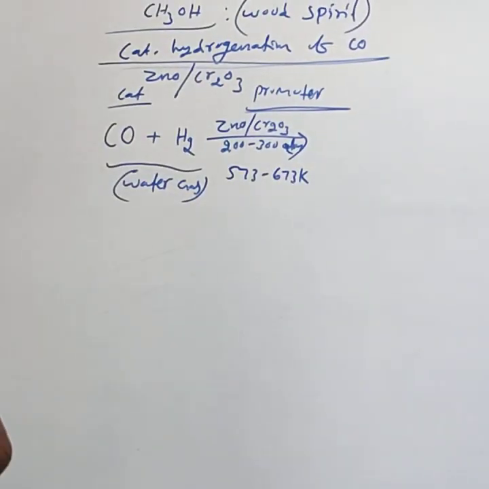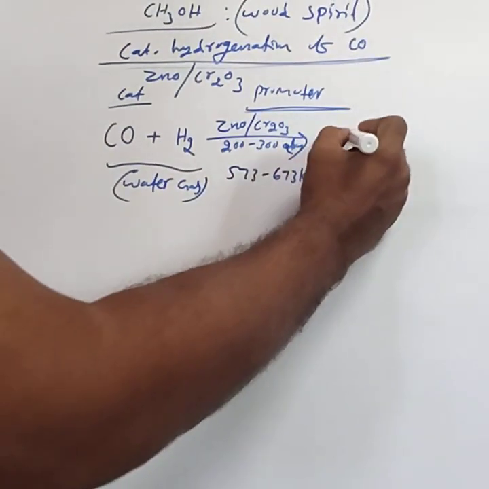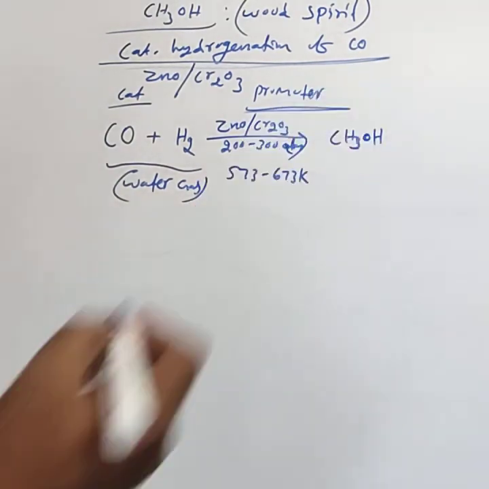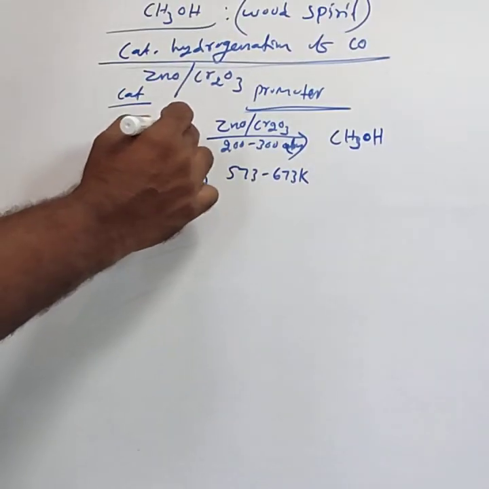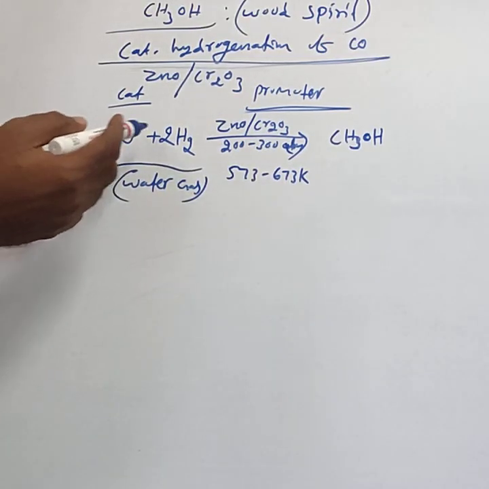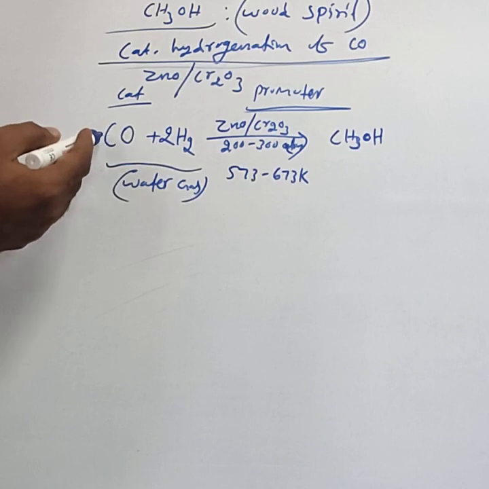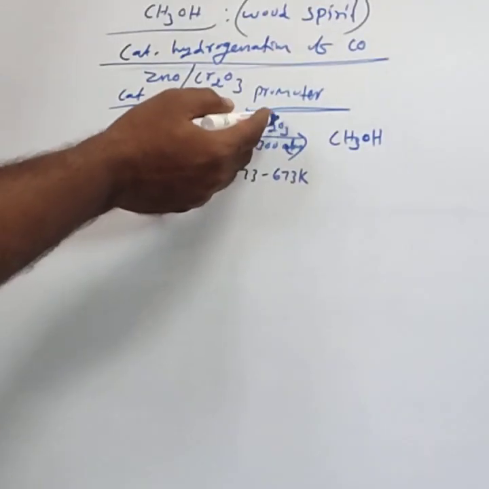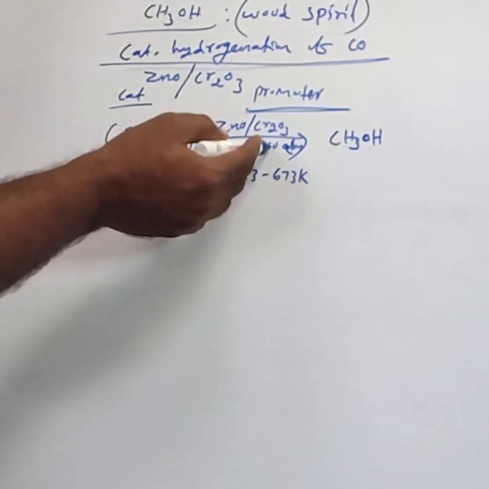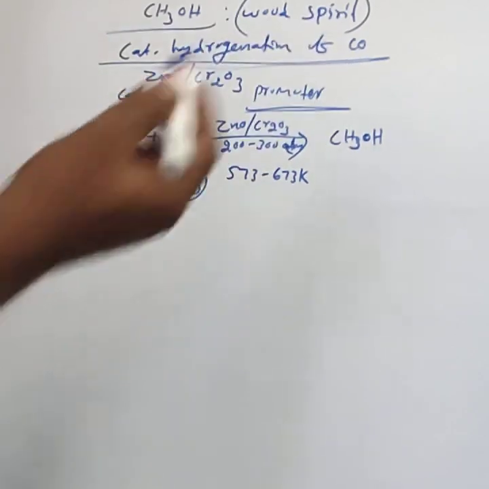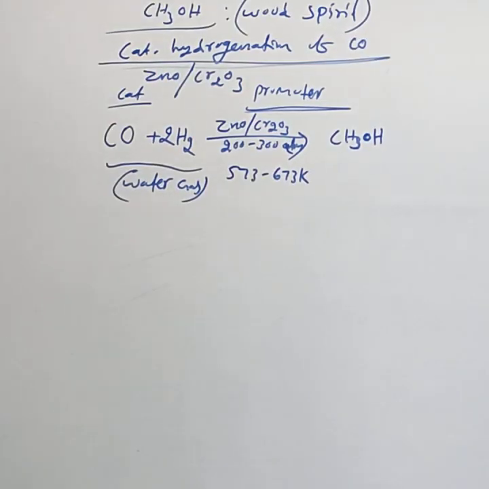Most importantly, you get methyl alcohol, CH3OH. This is the commercial preparation: catalytic hydrogenation of carbon monoxide using ZnO and Cr2O3 catalyst.